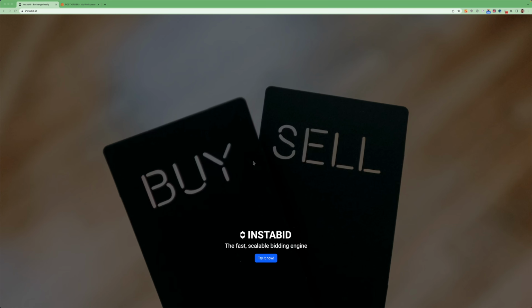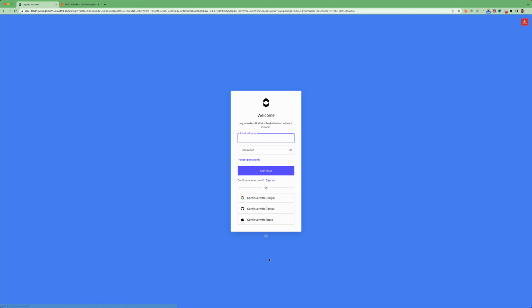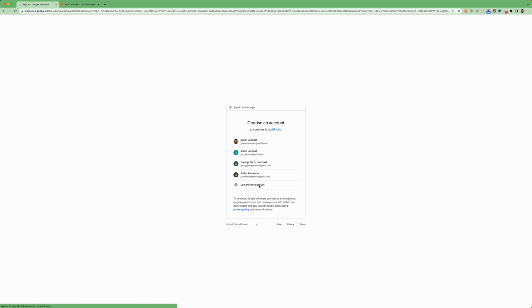Instabid is the fast, scalable bidding engine. If you need anyone on the internet or on an app or service to bid on a product, you can use Instabid. First, go to instabid.io and click Try It Now. Then the first task is to log in.